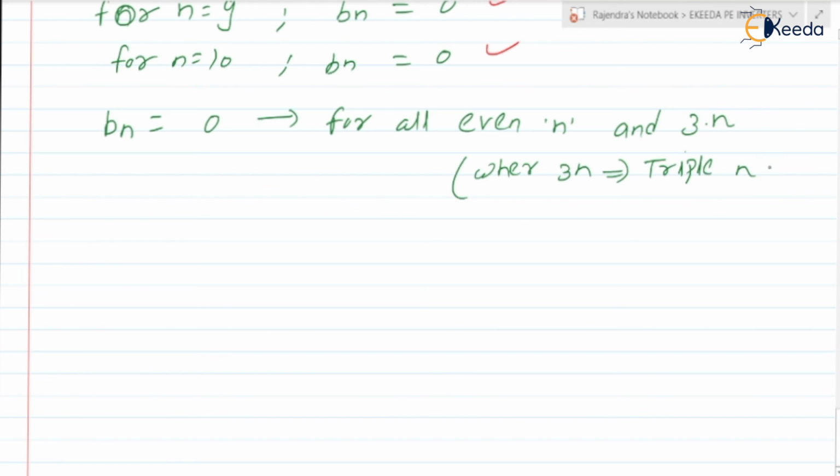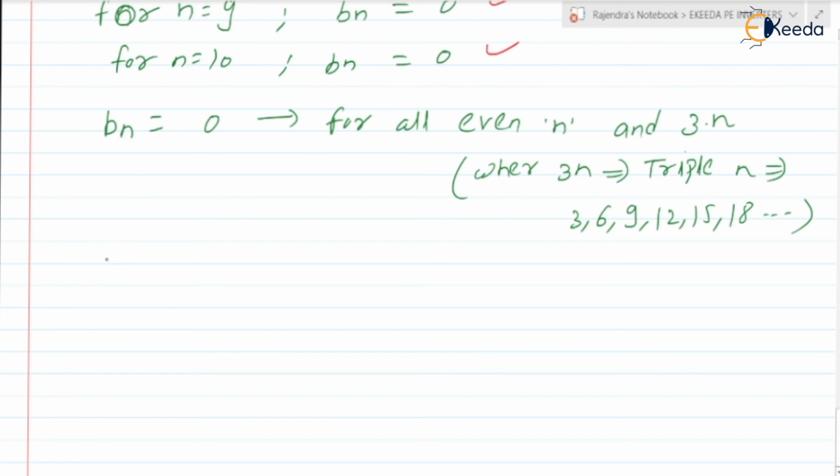Triple n means 3 into 1, it is 3. 3 into 2, it is 6. 3 into 3, it is 9. 3 into 4, it is 12. 3 into 5, 15. 3 into 6, 18, and so on. So Bn is 0 for all even values of n and all triple n values of n.